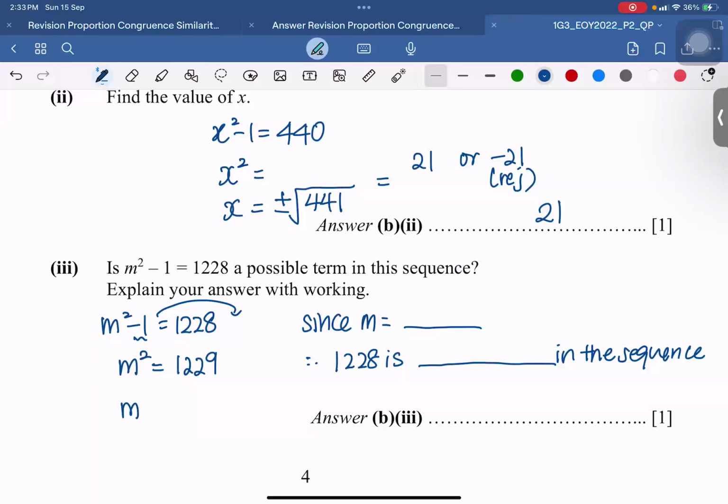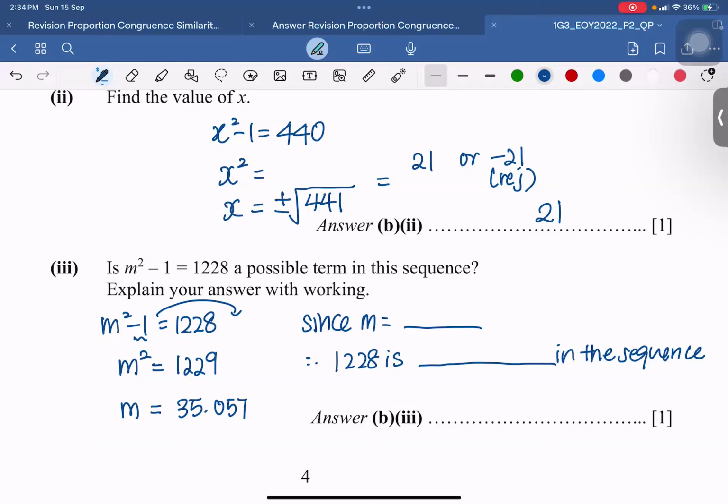And after that, can you help me to find the square root? Do you have your calculator with you? Wait, let me find. 35.05710. Okay, I shall keep it as 5 decimal places. Okay, thank you very much.